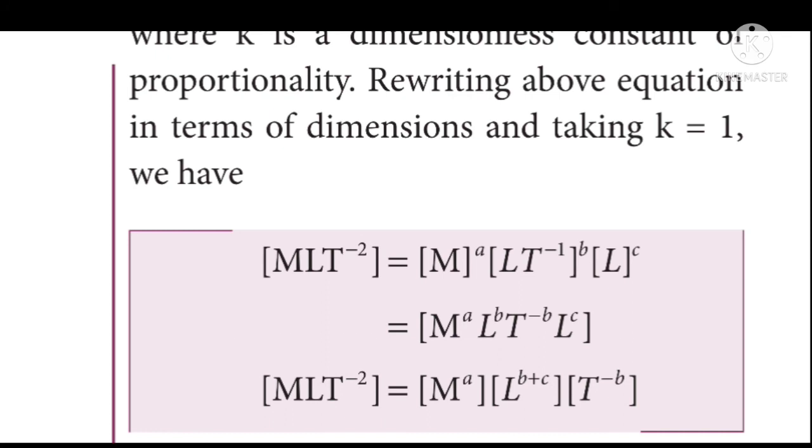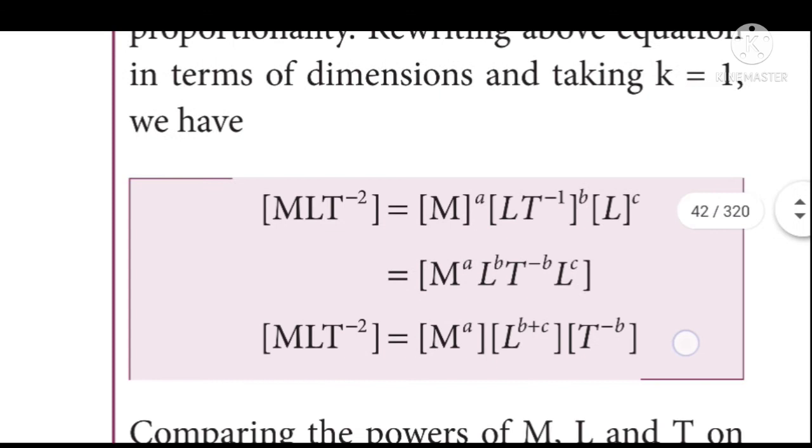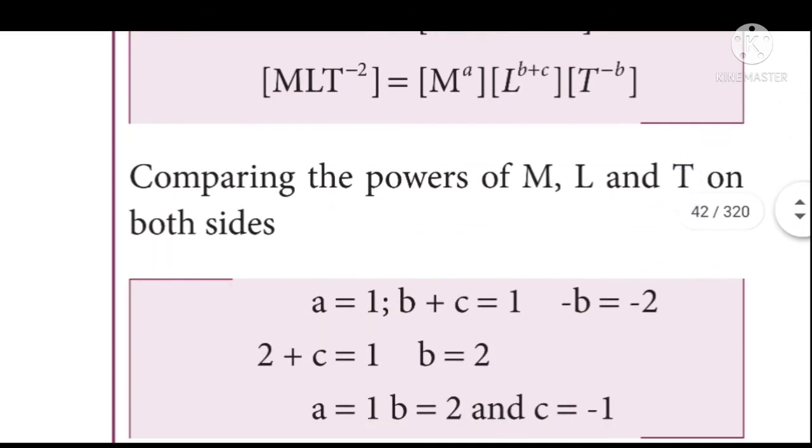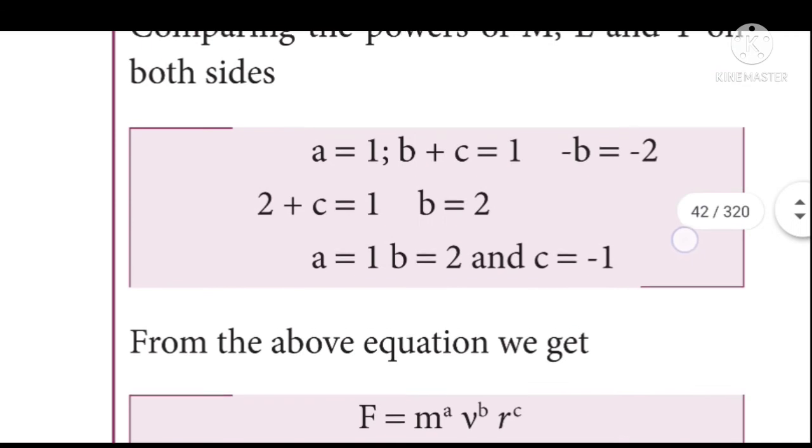So M L T power minus 2 is equal to M power A into L power B plus C into T power minus B. Next we have to compare all the powers in the left hand side as well as the right hand side. We will get A is equal to 1, B plus C is equal to 1 and minus B is equal to minus 2. After simplification, we will get the values of A, B, C as A is equal to 1, B is equal to 2, C is equal to minus 1.